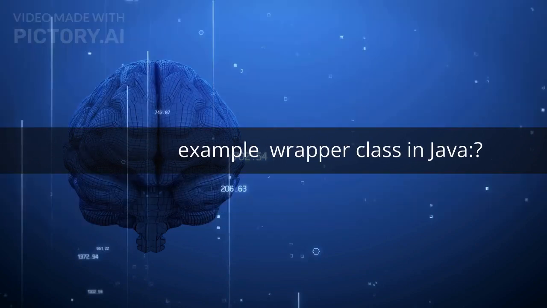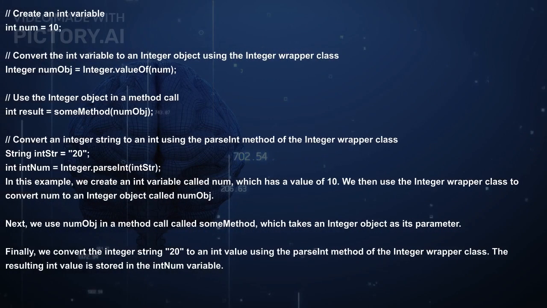Example of a wrapper class in Java. Create an int variable: int num = 10. Convert the int variable to an Integer object using the Integer wrapper class: Integer numObj = Integer.valueOf(num). Use the Integer object in a method: calInt result = someMethod(numObj). Convert an integer string to an int using the parseInt method of the Integer wrapper class: String intStr = "20"; int num = Integer.parseInt(intStr).